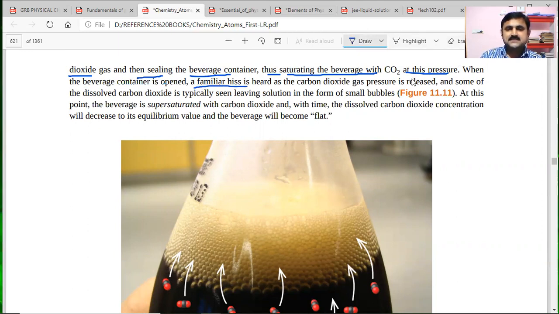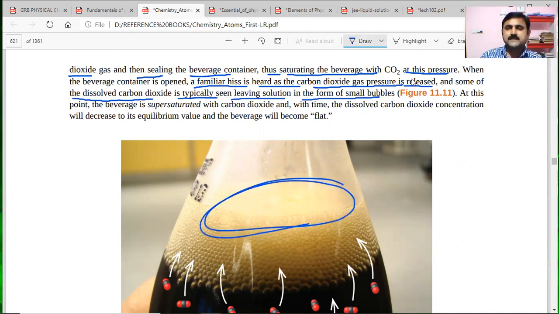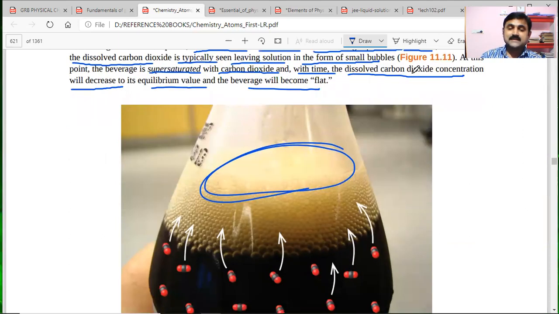When the beverage container is opened, what will happen? A familiar hiss is heard as carbon dioxide gas pressure is released, and some of the dissolved carbon dioxide is typically seen leaving solution in the form of small bubbles. Here in this picture we are observing. At this point, the beverage is supersaturated with carbon dioxide. With time, the dissolved carbon dioxide concentration will decrease to its equilibrium value and the beverage will become flat. So when we open it, it will become flat.